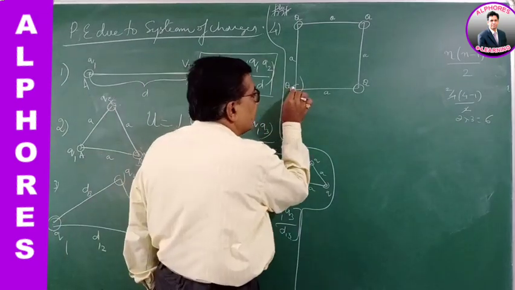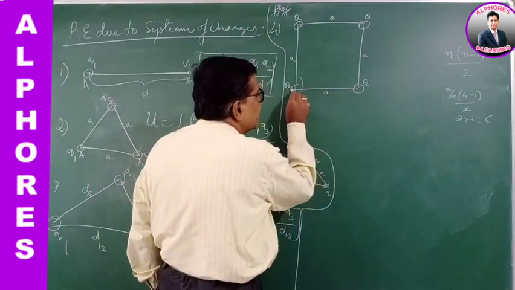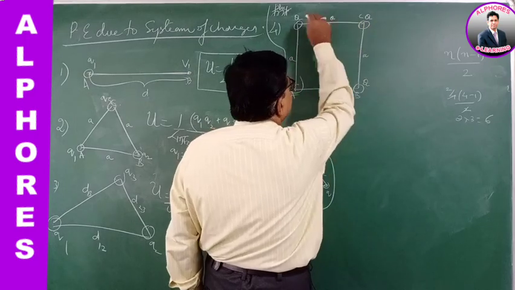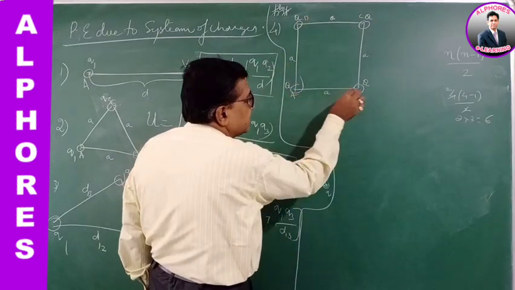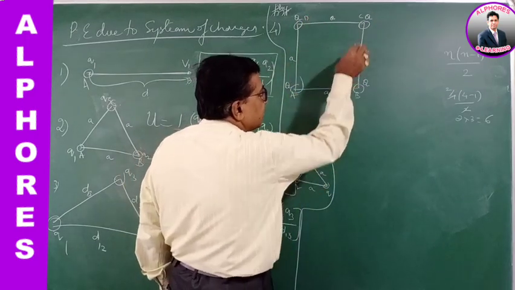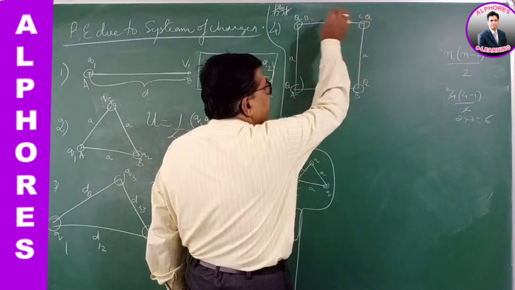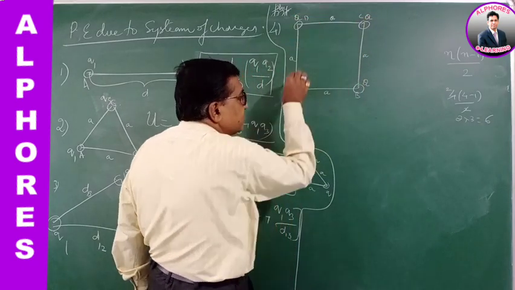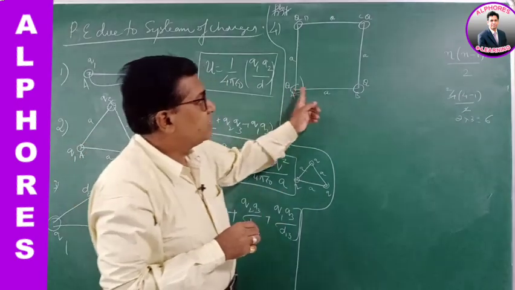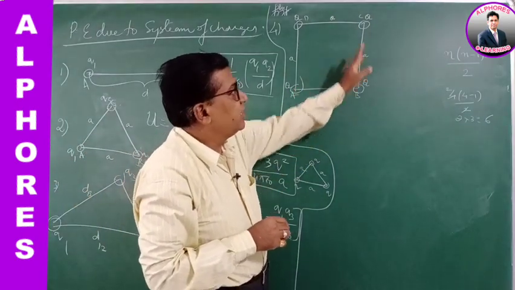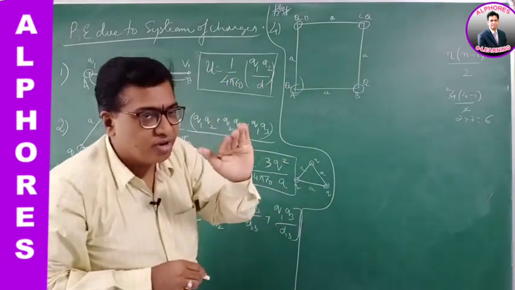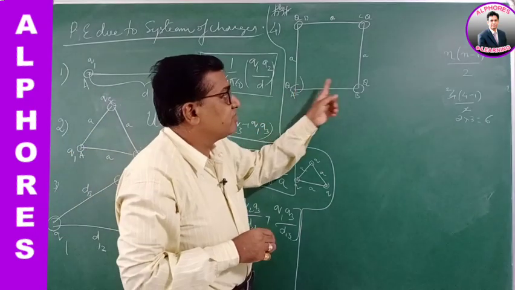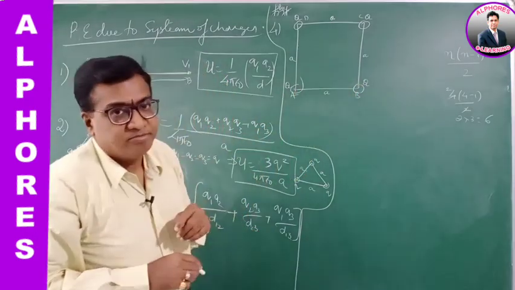How? Let's suppose they are placed at A, B, C, D like this. The combination of charges at A and B, then the combination of charges at B and C, the combination of charges at C and D, and the combination of charges D and A. So these two form one combination, these two another, third, fourth: 4 combinations of charges Q, Q at a distance A.